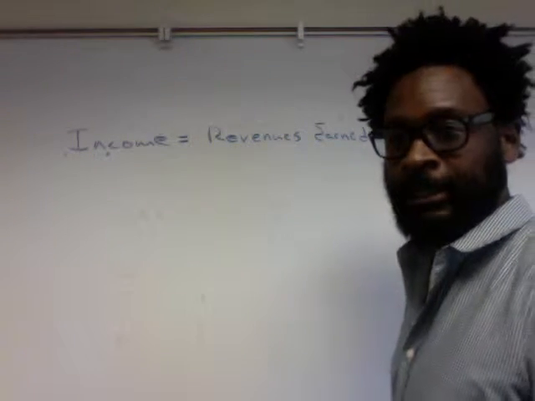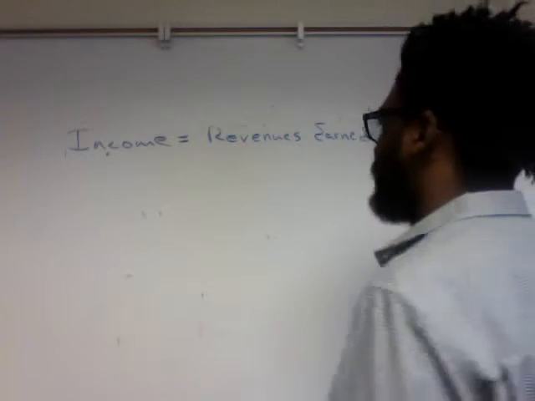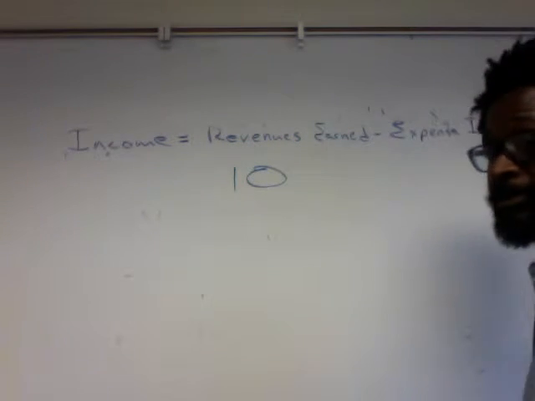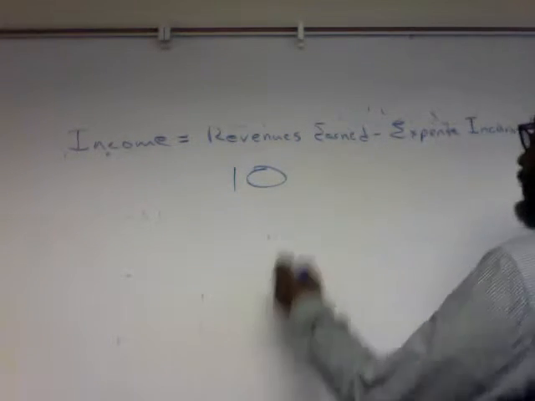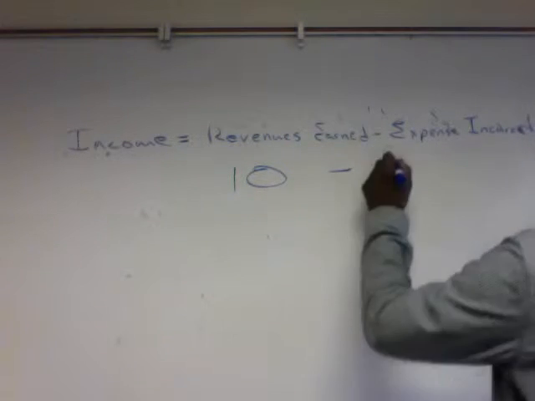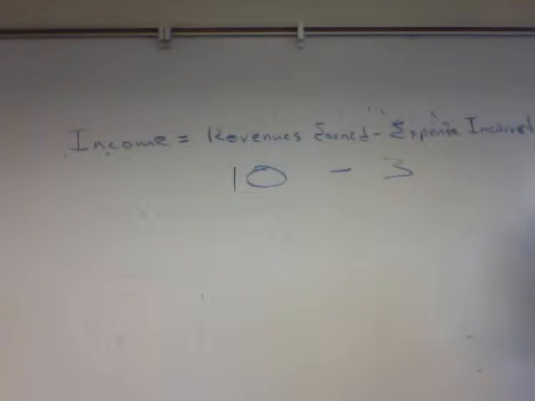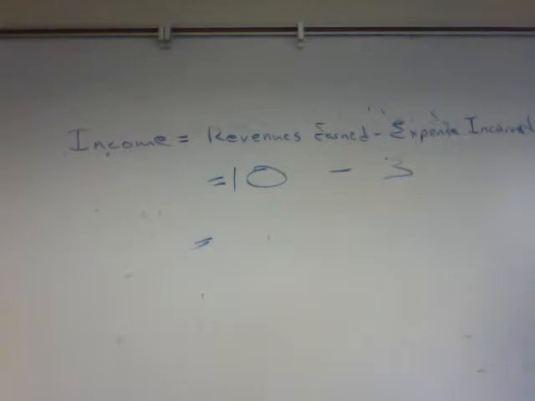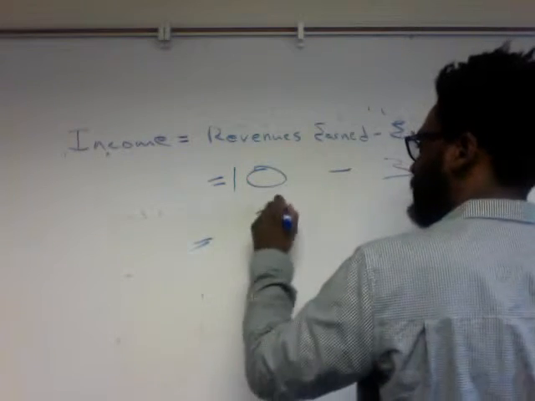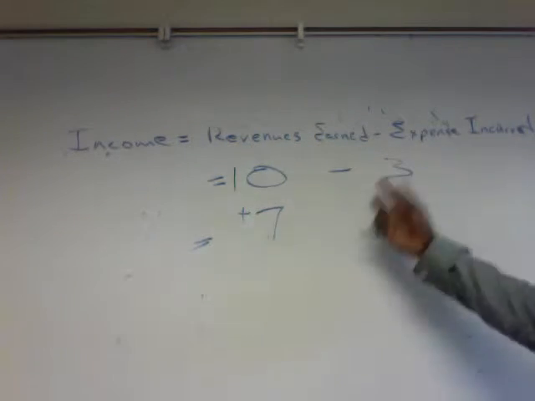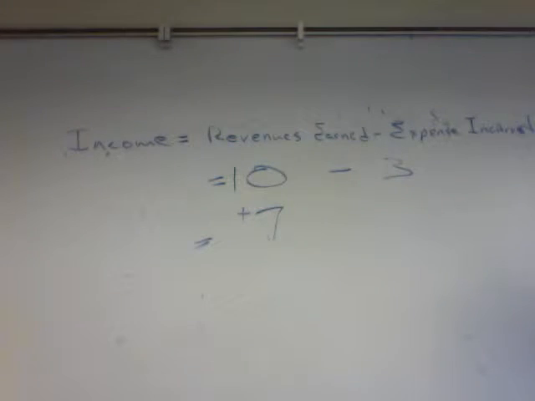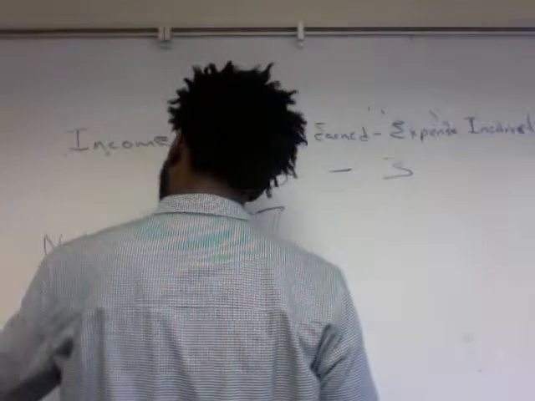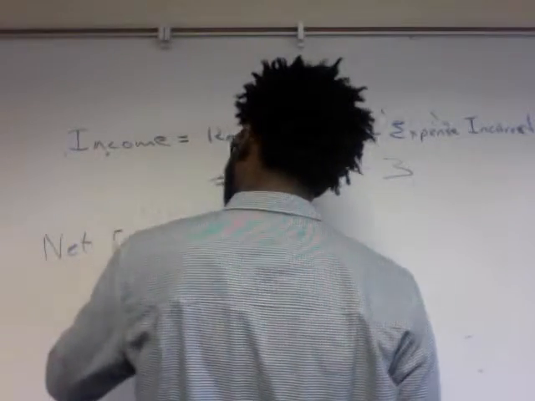Let's play with some numbers. Let's say for this particular period we had revenues earned of 10. Could be 10 million, could be 10 billion, who cares? 10. And we had expenses incurred for the period of, let's say, 3. Obviously we can tell whether or not we have income. We know we have income because the balance is a positive number. 10 minus 3 is positive 7. Positive 7, that's an income. That's considered net income. Any positive number is going to be considered a net income.